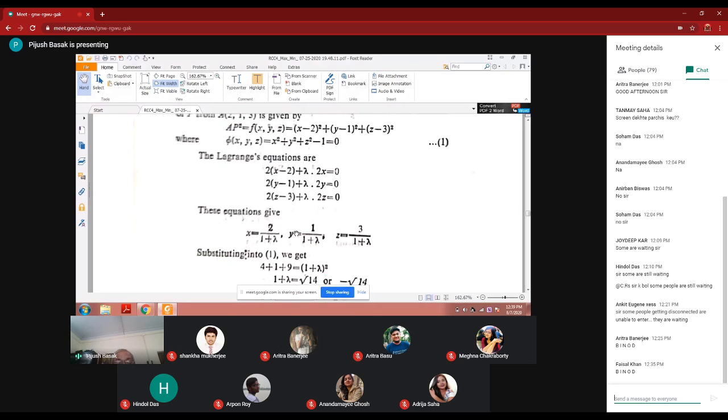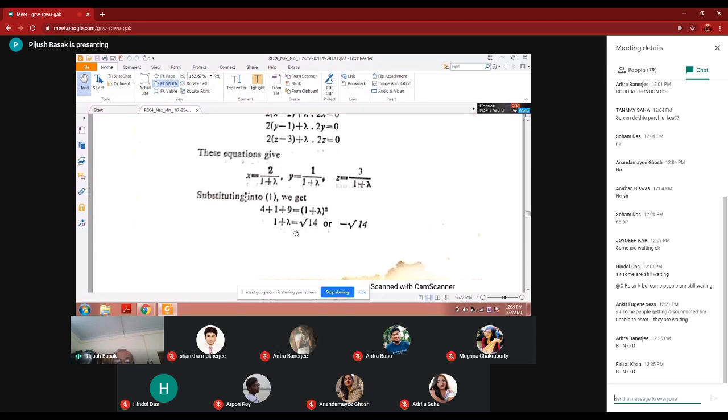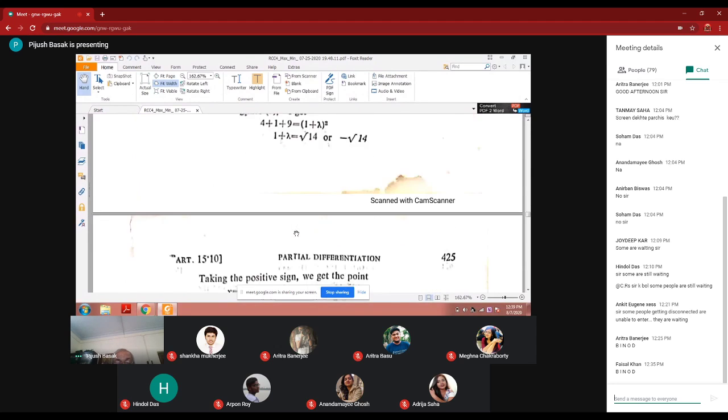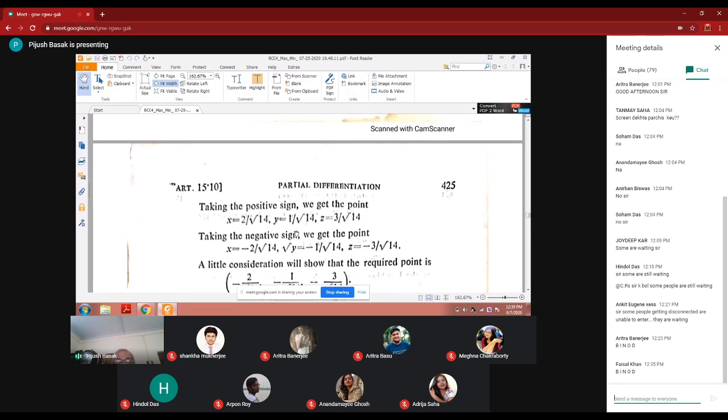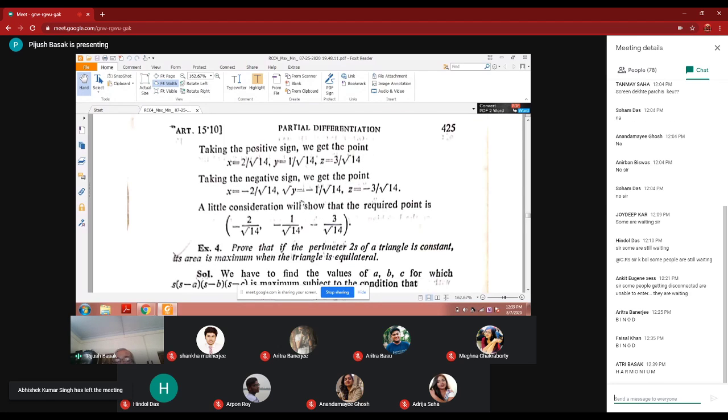So x, y, z is found, and lambda is found to be root 14 and minus root 14. Two cases are there. The first case is this, the second case is this. So they have found out the point so that it is matching with the given problem. They have used this one, it is not matching with the given problem. They have used this one, which is matching with the given problem.